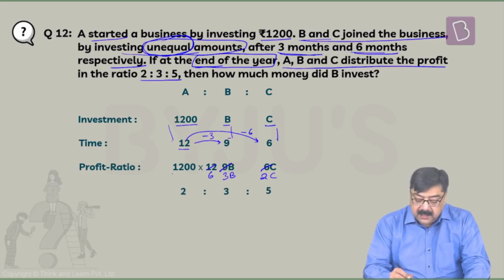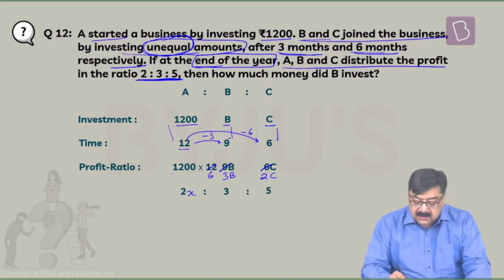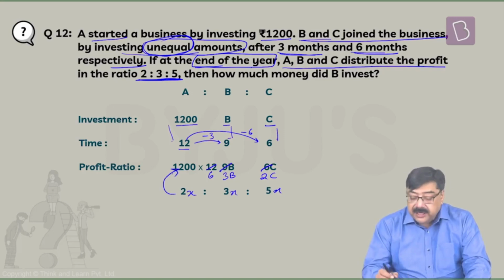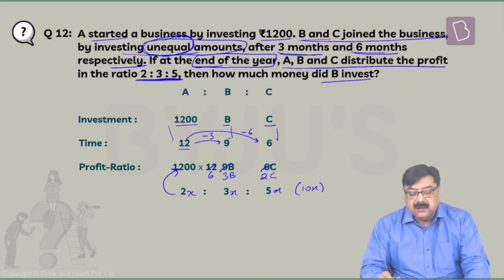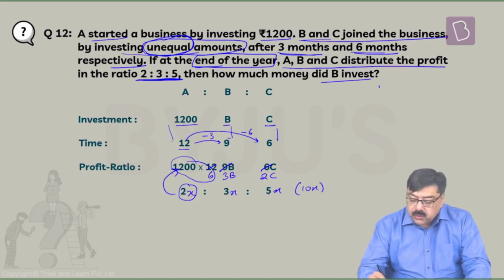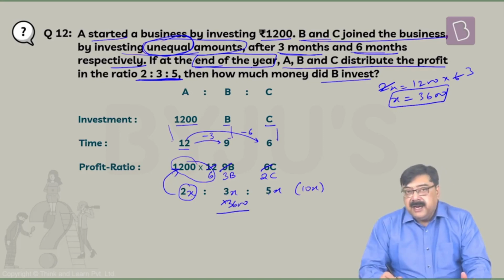So what we have here is that the ratio is already given to us as 2:3:5. This is 2x, this is 3x, this is 5x. Now we will compare these figures. And as we need to find out for B, so this is 2 plus 3, 5 plus 5, 10x in total. And this 2x is equivalent to 1,200 into 6. So 2x is equal to 1,200 into 6. Obviously this gets cut. X here equals 12 into 3, 36. That is 3,600. So this 3x, we will multiply 3,600 to this to get the investment made by B.